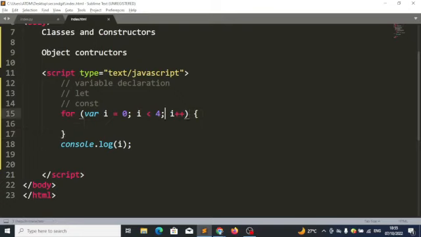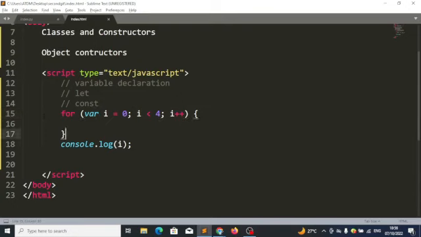Then when it's done, add 1 to I becomes 2. Is 2 less than 4? Yes. Do what is here. Then add 1 to I becomes 3. Is 3 less than 4? Yes. Do what is here. Then add 1 to I becomes 4. Is 4 less than 4? No. But remember, the last value of I is 4. So since I is not less than 4, it will terminate.